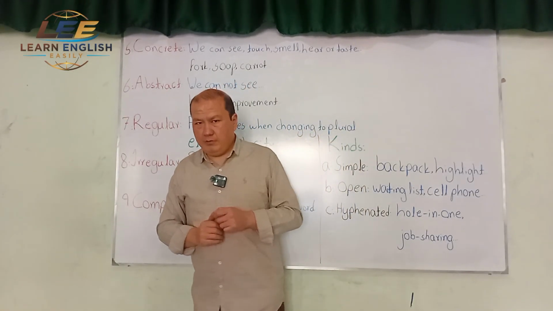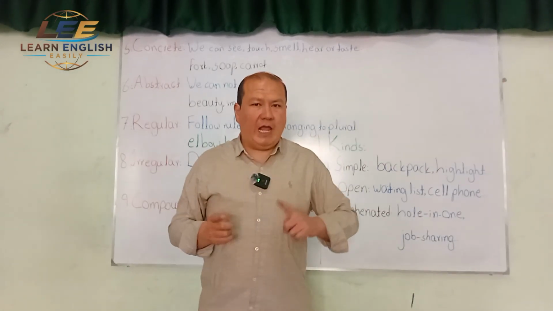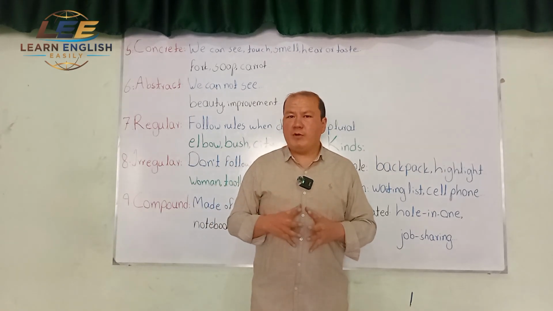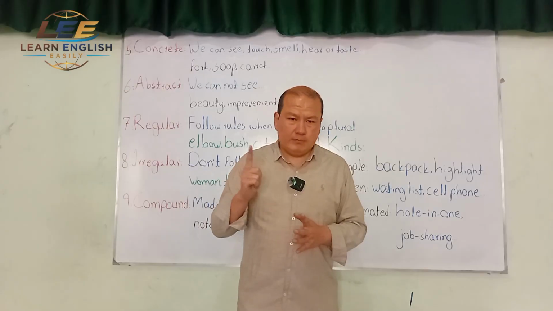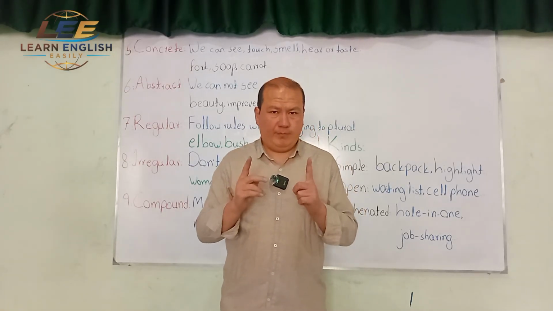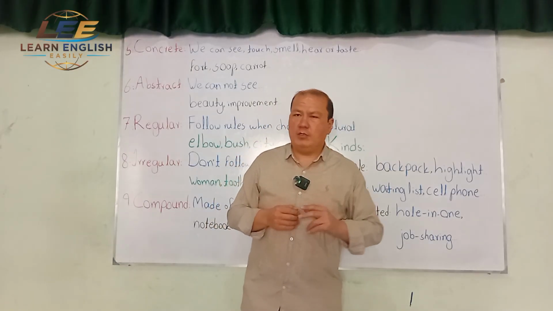In lesson number 2, we discussed two kinds of nouns, countable and uncountable. And I'm sure you do remember that I told you countable nouns can be singular or plural. I can have a book, I can have books. That is what I told you in lesson 2.